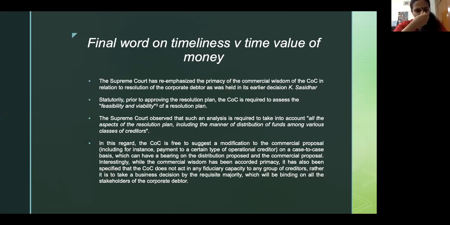So the Supreme Court said that the COC can determine the value, can determine the manner of payment, and security has to be given just the right amount of weight in accordance with the code. As in, it's been said that the COC may take into account the security given by creditors while determining the payments to them under a resolution plan, which means security can or cannot play a role in payments. But that's about it.